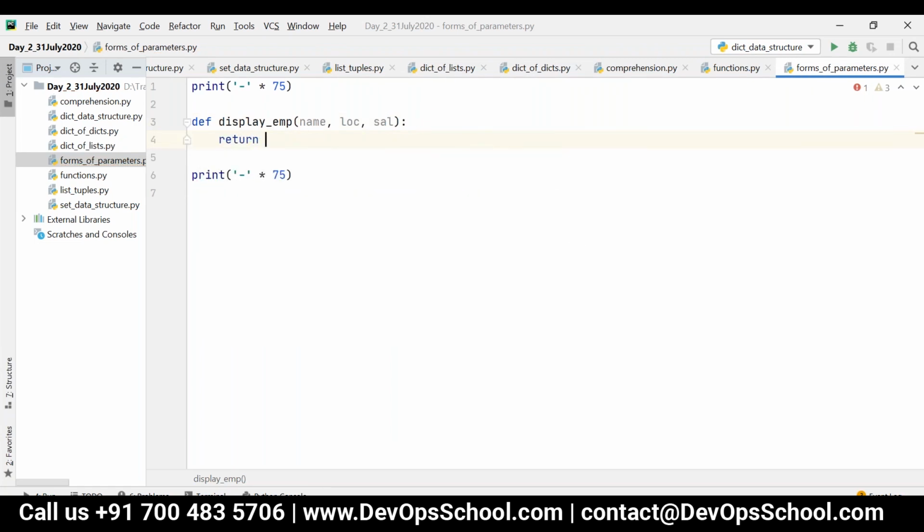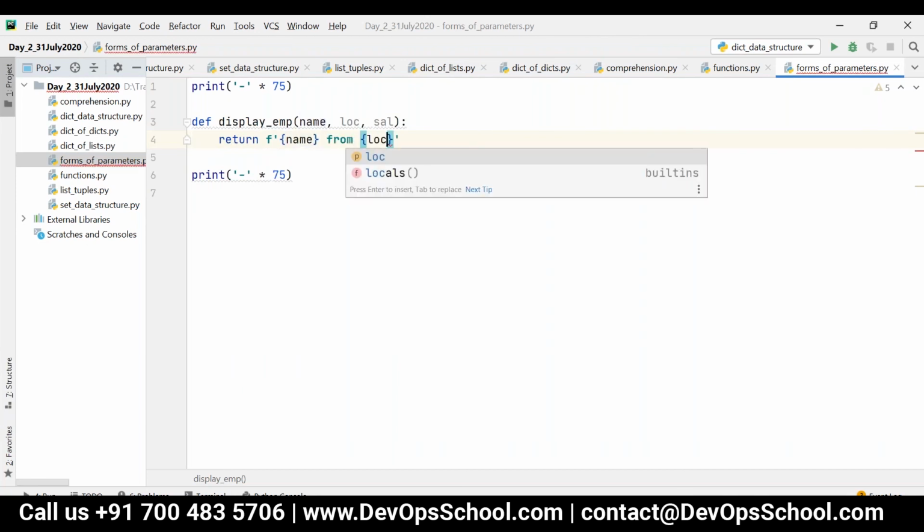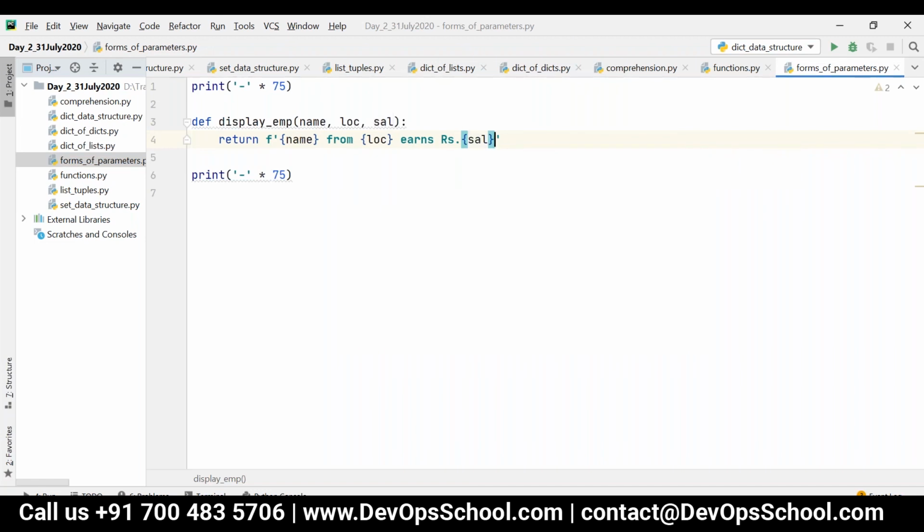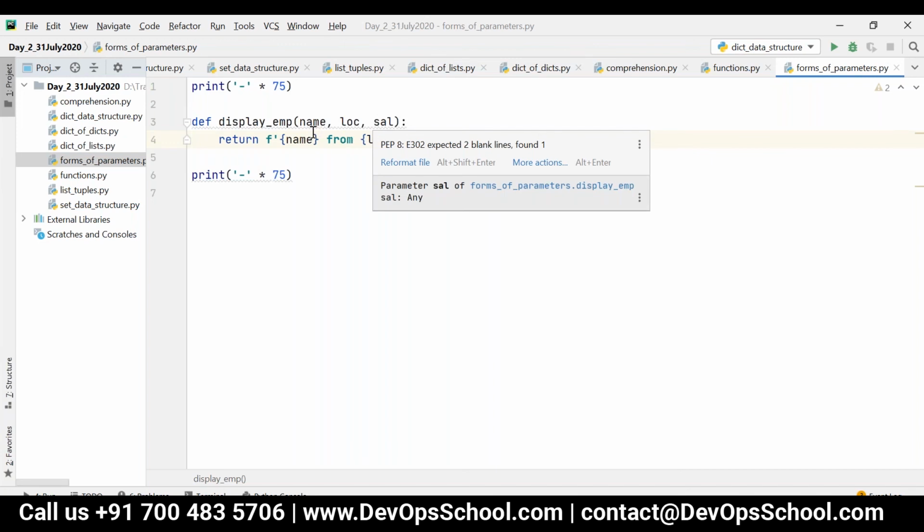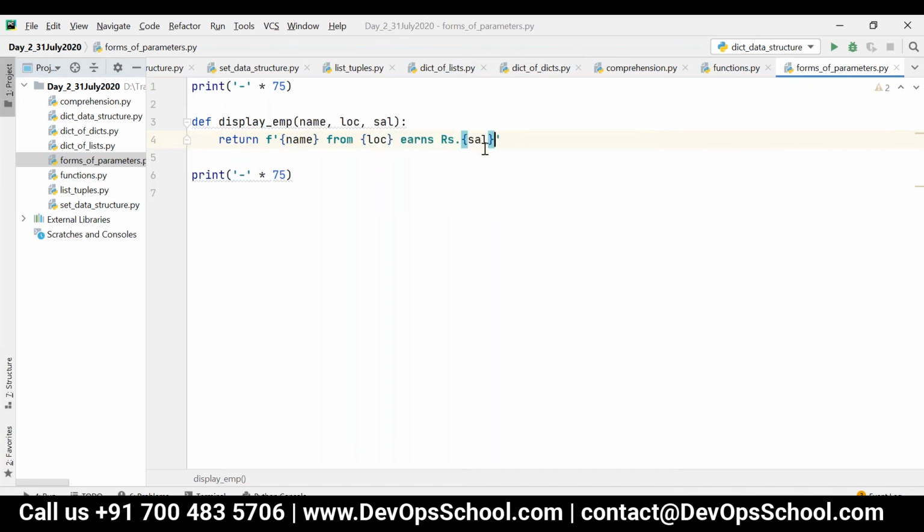In this, I'm going to write name from location earns rupees salary. If I pass three parameters, it will just return this particular string.